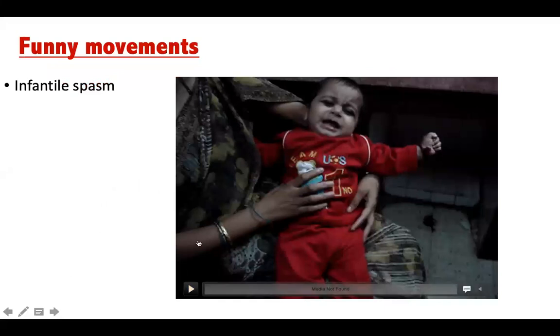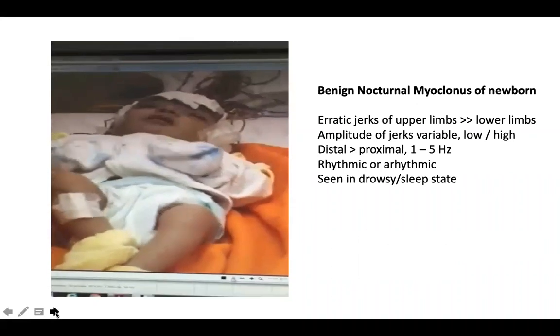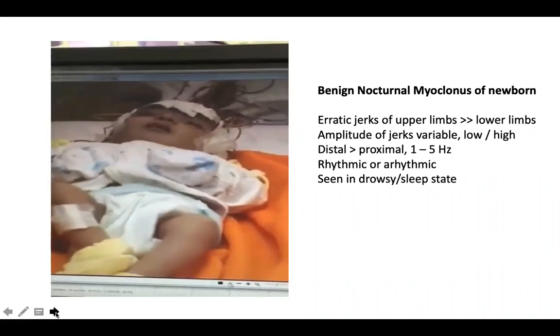So this is a child with true infantile spasm. Sorry, the media is not running, but I'm sure all of us know what a true infantile spasm or salaam attack is, where there are sudden flexor spasms associated with cry, irritability, and encephalopathy. Whereas this is a newborn having rhythmic to arrhythmic myoclonic jerks involving the upper limbs more than the lower limbs, very erratic jerks, always in sleep, okay, always in sleep. Once the child wakes up from sleep, these attacks stop. These are not associated with any autonomic phenomena. There is no tachycardia, okay, there are no behavioral changes. And these sort of erratic jerks which you can see in a newborn are called benign sleep myoclonus.